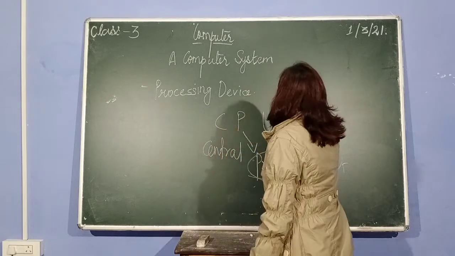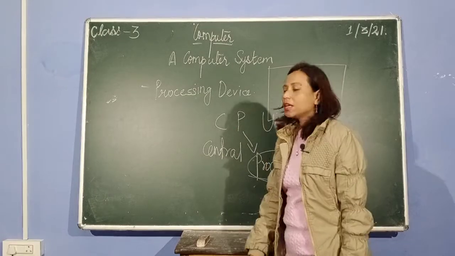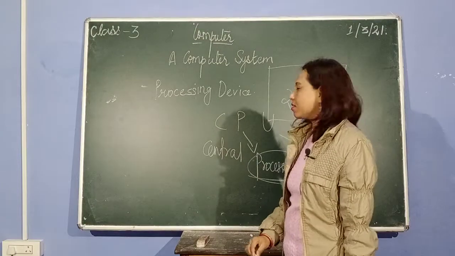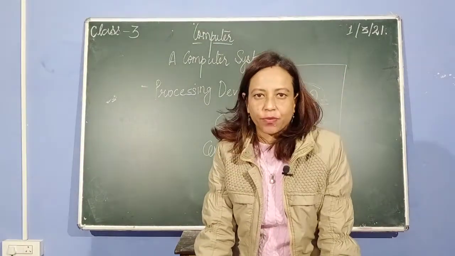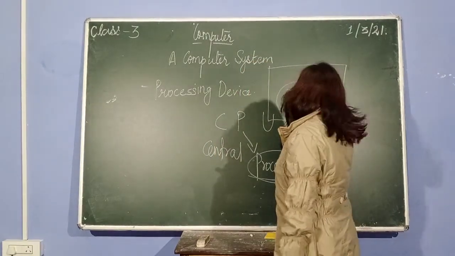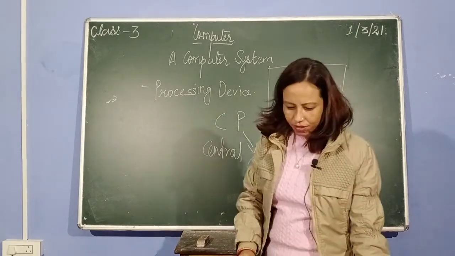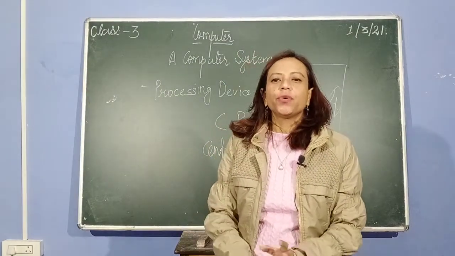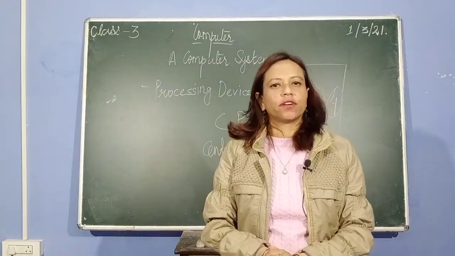You type this on the monitor with the help of your keyboard, 2 plus 2 is equals to how much? The question will first go inside the CPU. The CPU will do the calculation, 2 plus 2 is 4. Automatically you will get the answer 4. So who did this addition? That is your CPU. So CPU is a machine that does all the calculation work for you.